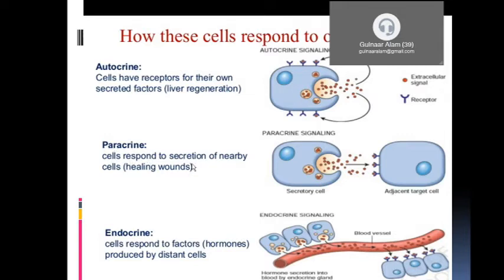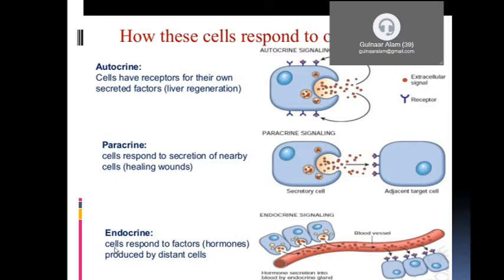Paracrine cells respond to secretions of nearby cells. Here you can appreciate cells secreting and acting on nearby cells. The nearby cells are the target cells, whereas in autocrine, the cell itself is the target cell. Cells secrete the signaling molecule, which acts on the target cell. Examples of paracrines are cytokines and inflammatory mediators released from one cell to act on a target cell.